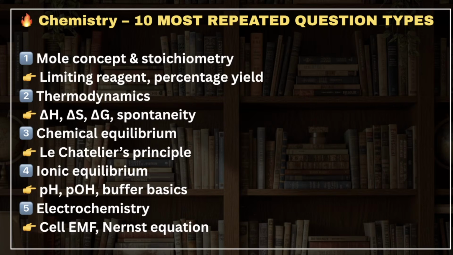So from mole concept, you can see limiting reagent; then thermodynamics, chemical equilibrium, ionic equilibrium, and electrochemistry. So you can check out the type of questions and prepare yourself accordingly, so that if these types of questions pop up in the JEE exam, then you are well prepared and able to answer them very quickly. At least practice 5 or 10 different variations of each topic, so that you are confident during the exam time.